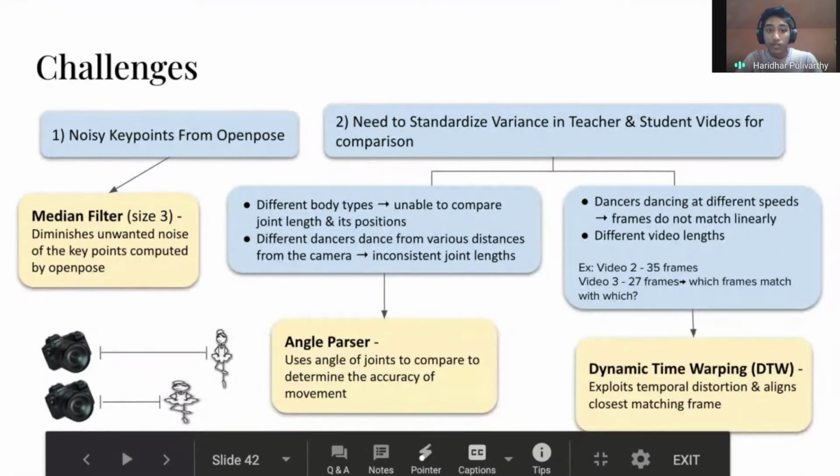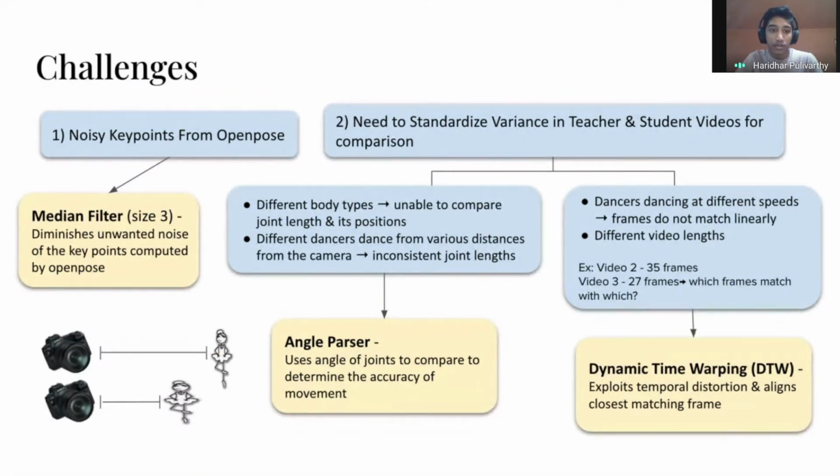We face two main challenges making this program. The first being that OpenPose sometimes gives noisy key points, which are basically inaccurate because it misidentifies a key joint in a frame. And we compensated for this using the median filter, which diminishes unwanted noise by essentially replacing those outlying points with more of the average kind of data.